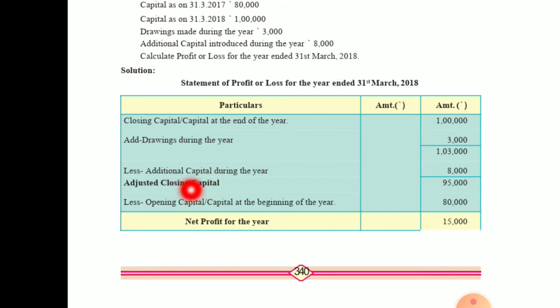Once the adjusted closing capital is done, the next step is opening capital, or capital at the beginning of the year. That is, you have to deduct it from the adjusted closing capital.